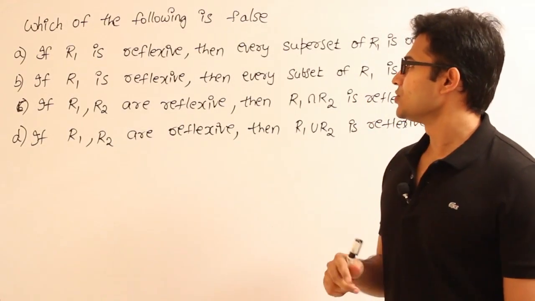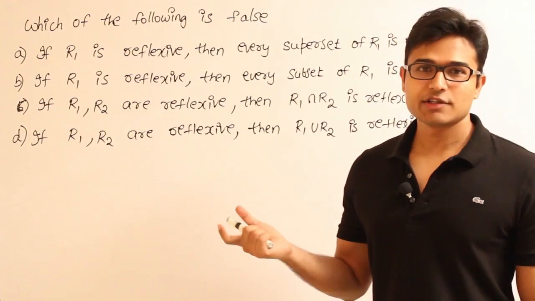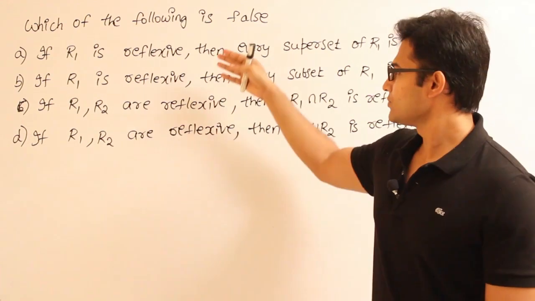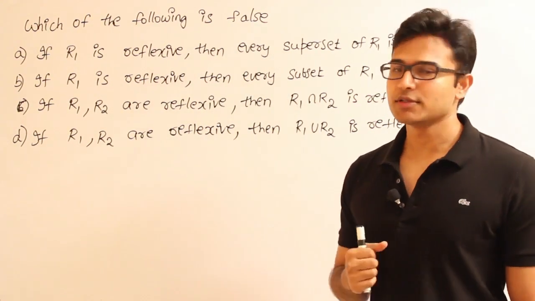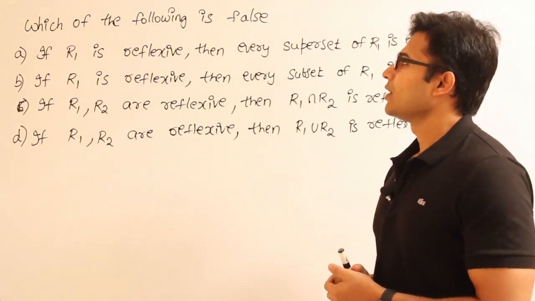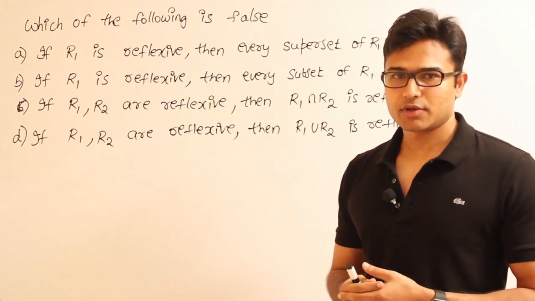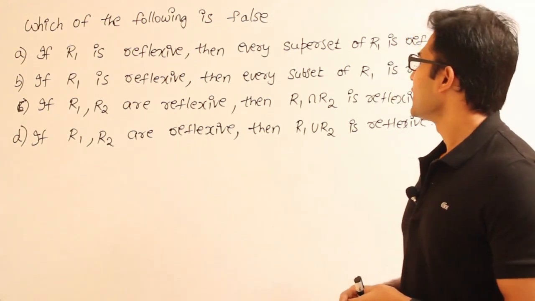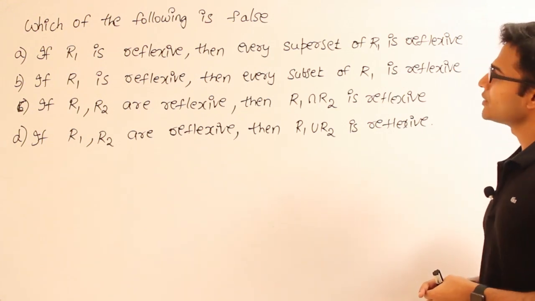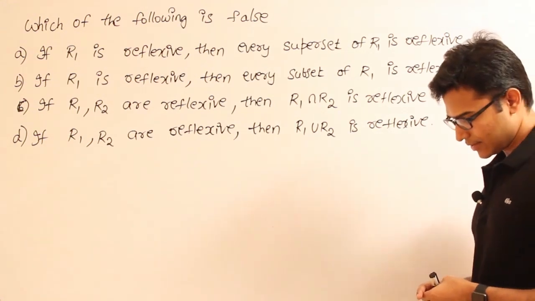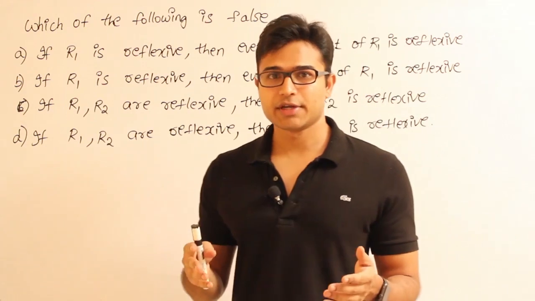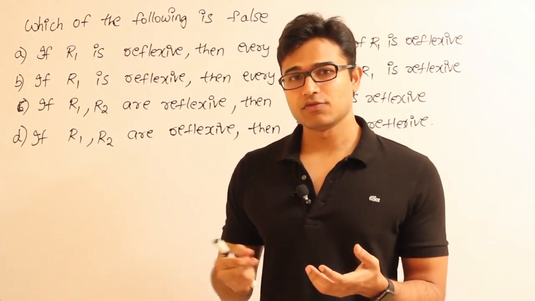See this question, which of the following is false? So we are supposed to find out of these four options which one is false. So see this one, if R1 is a relation, if R1 is reflexive, then every superset of R1 is reflexive. So they are saying that if a relation is already reflexive, what can you say if we add more elements to that?